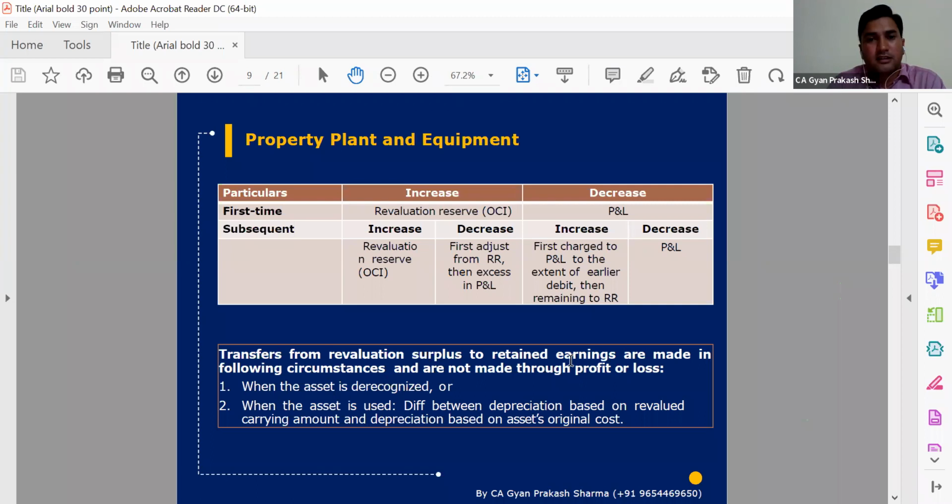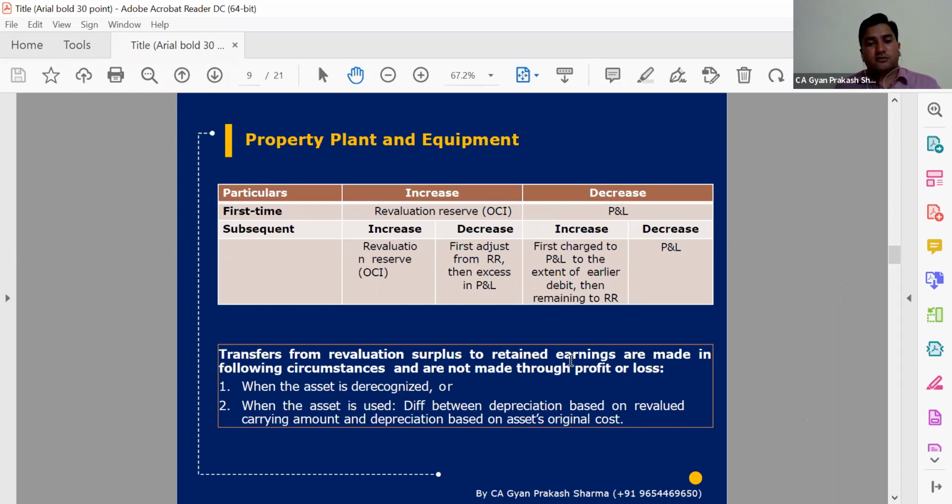So that will be a different thing. That's why we will classify this as other comprehensive income, OCI, not the general P&L reserve. So if we have created a revaluation reserve because of this model, any increase will be considered in OCI, and vice versa, any decrease will be considered in P&L.